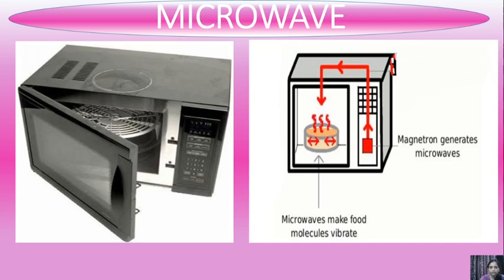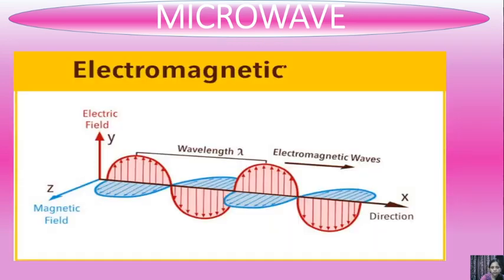You can see another image here. It is showing the concept of electromagnetic waves, as microwave is an electromagnetic wave. So what is an electromagnetic wave? Electromagnetic waves are formed when an electric field comes in contact with a magnetic field.